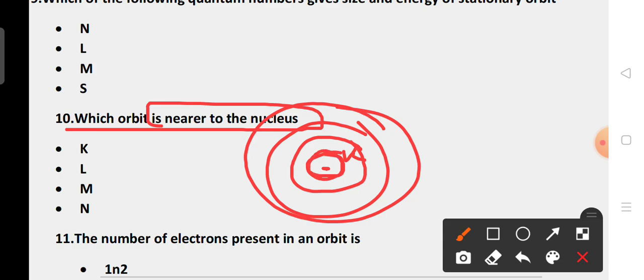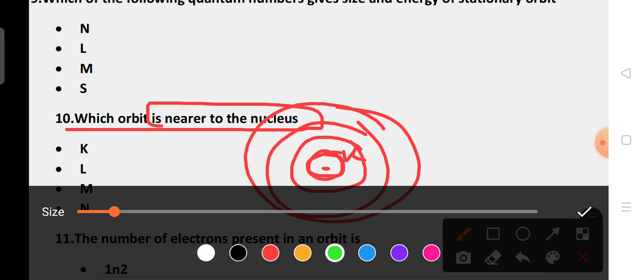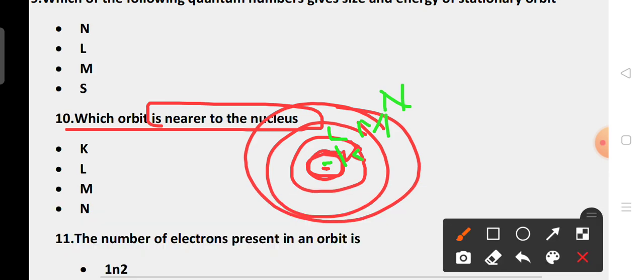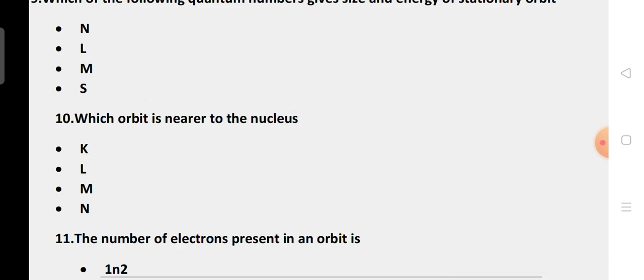This is K, this is L, this is M, this is N. Which one is very close to the nucleus? The closest one is K. So option A is the right answer.